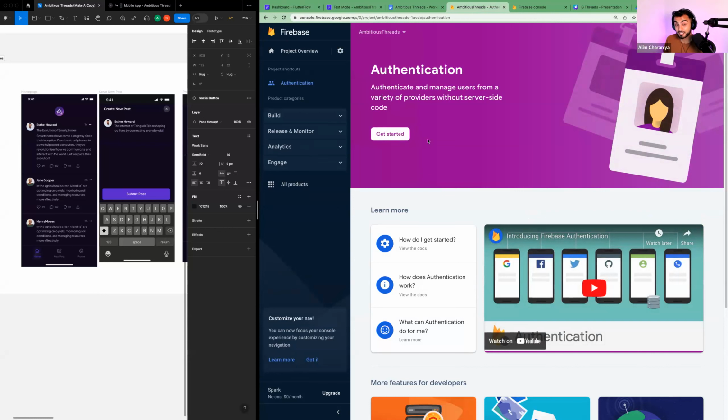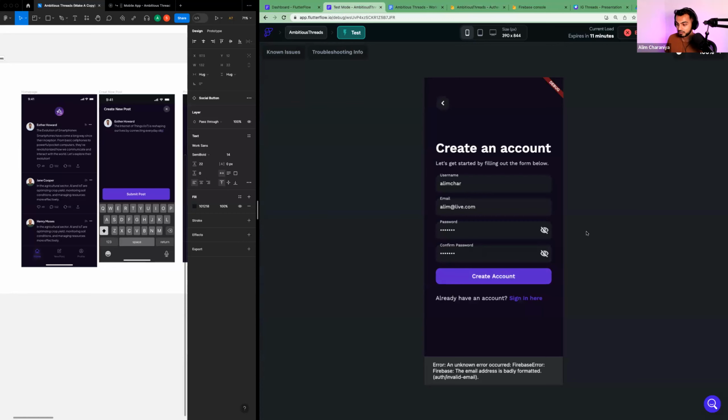Now, since we're only implementing email and password authentication, I can click on email password and tap on enable and hit save. Now I've allowed my Firebase project to use email password authentication. Now we'll go back to test mode and I'll hit create account.